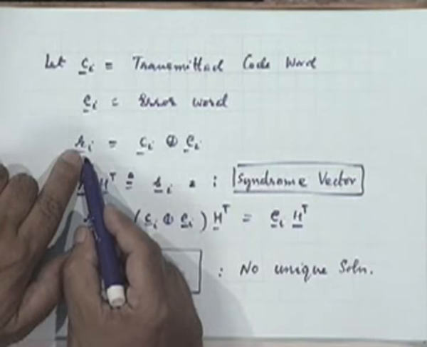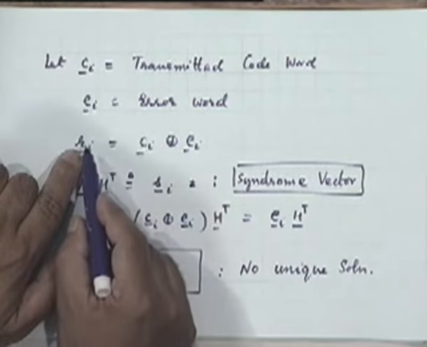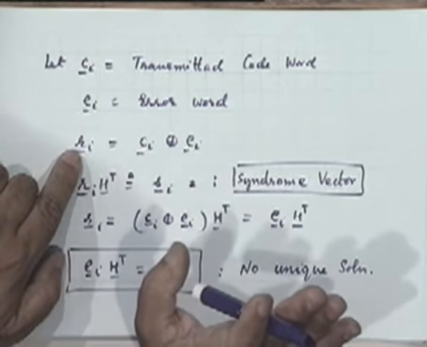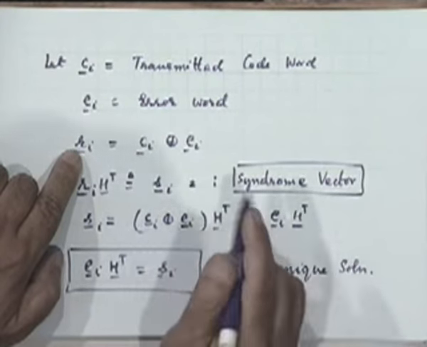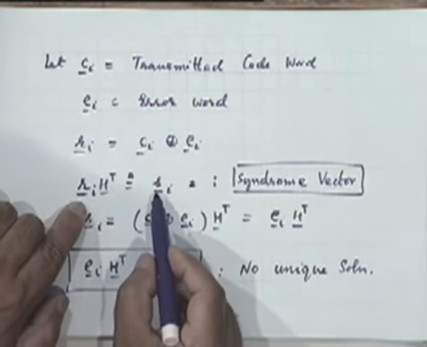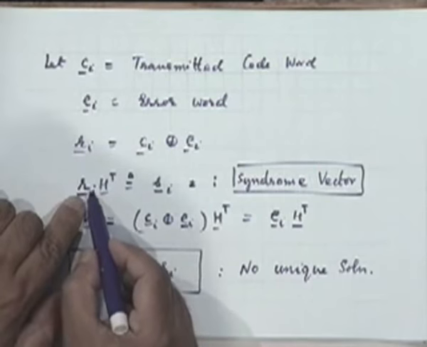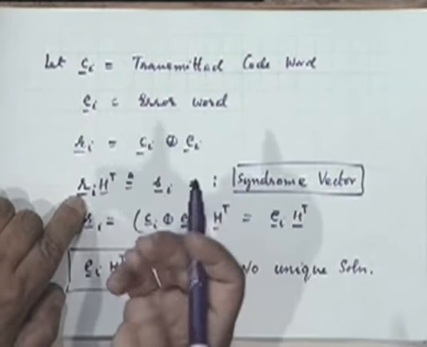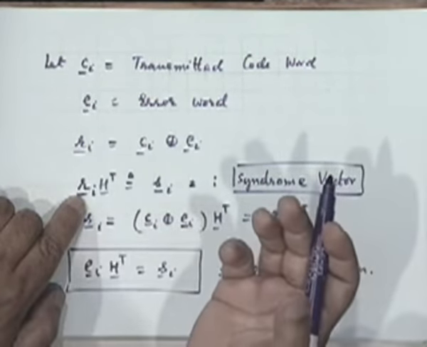If I have a given R sub i, S sub i is fixed. There is no confusion about that. But I could get this R sub i by different combinations of code words and error patterns.